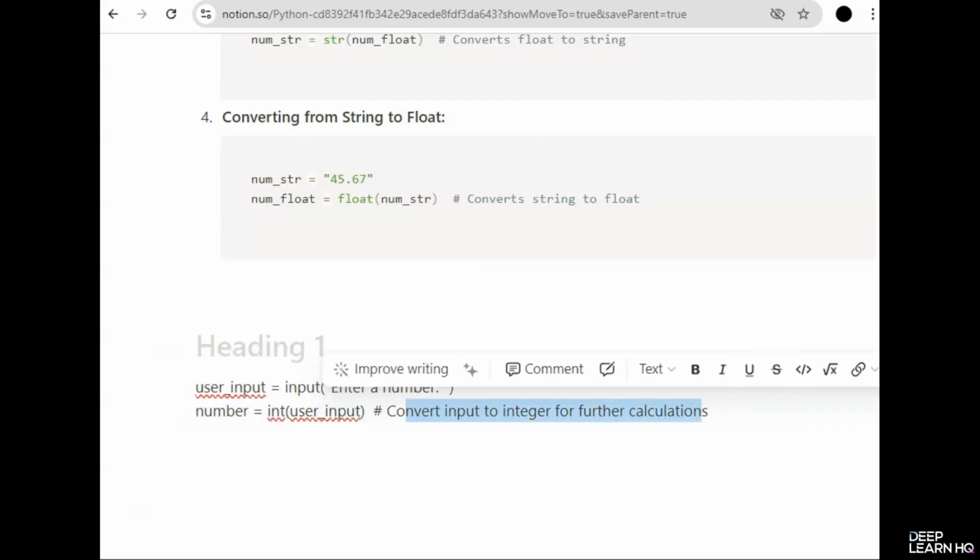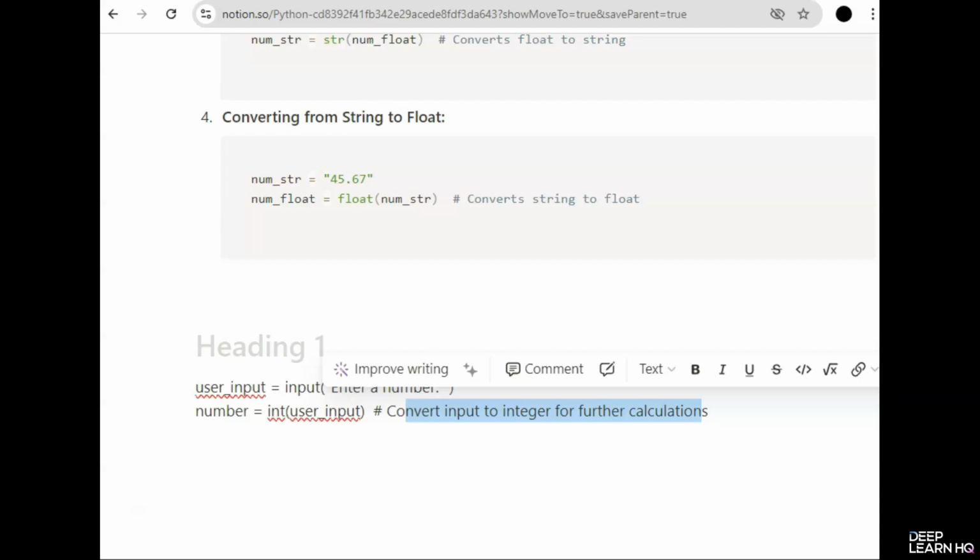Next use case is data processing. In data processing and analysis, data may come in different formats. You often need to convert between types to perform accurate computations. Next is formatting output. So when generating output, you might need to convert numbers to strings for formatting purposes. So these examples illustrate how typecasting is applied in real-world scenarios to handle various data types effectively.